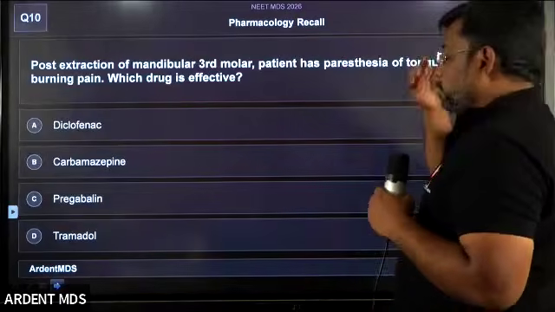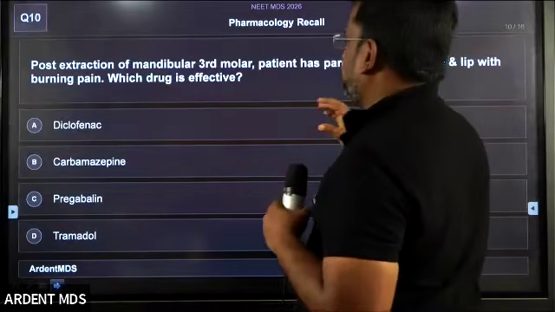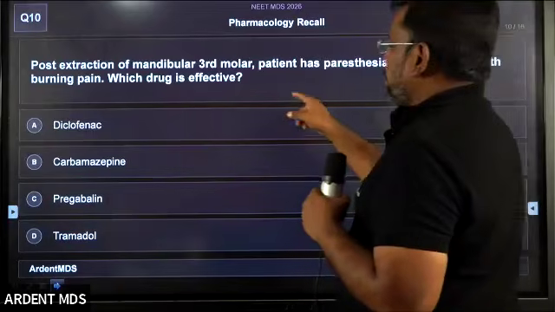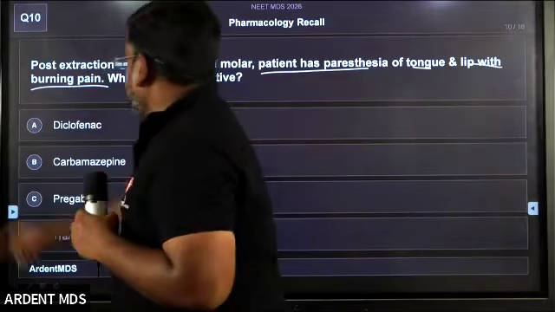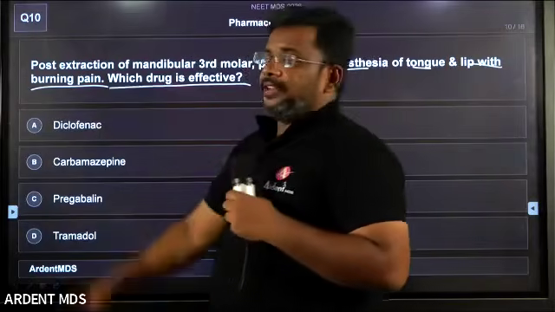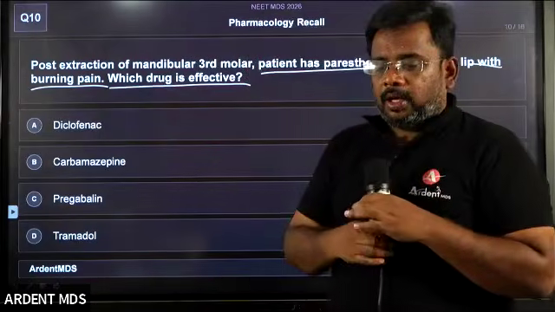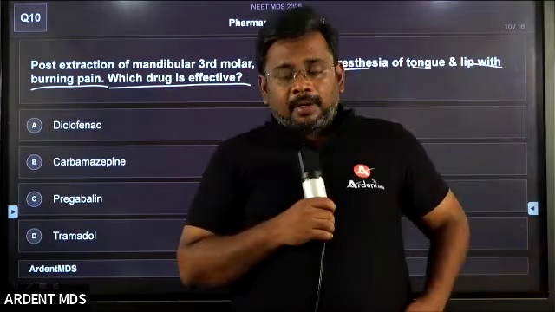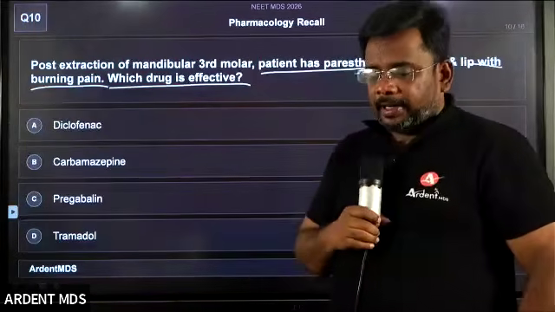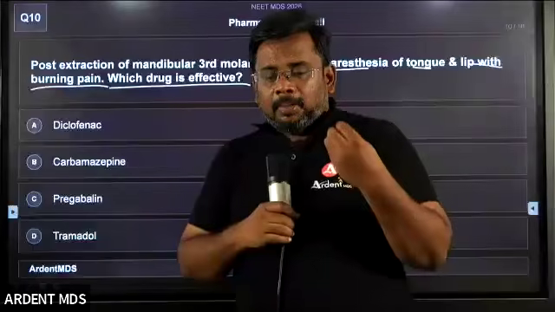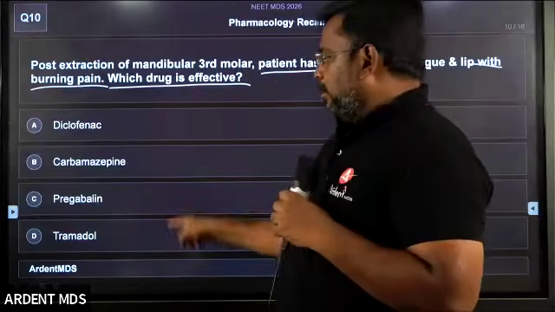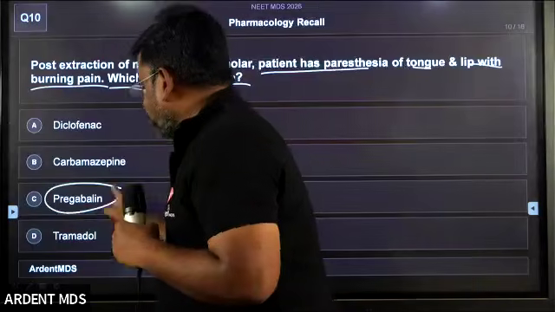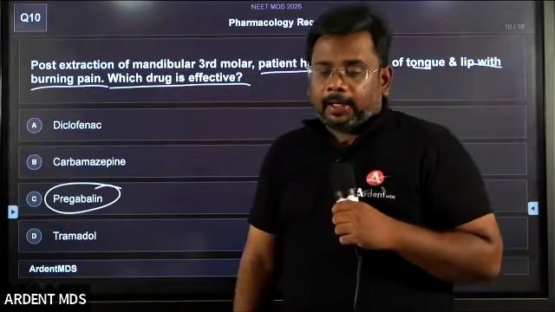Okay, so coming to the next part, students: during post extraction of mandibular third molar, the patient has paresthesia of the tongue and lip, with burning pain. Which drug is effective in this case? Okay, it's a very good question again. For a burning pain, usually a drug will be given. Burning pain is nothing but neuropathic pain. For a neuropathic pain, what is the drug of choice? The drug of choice is pregabalin.